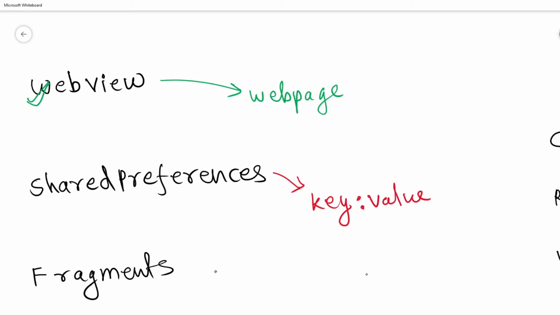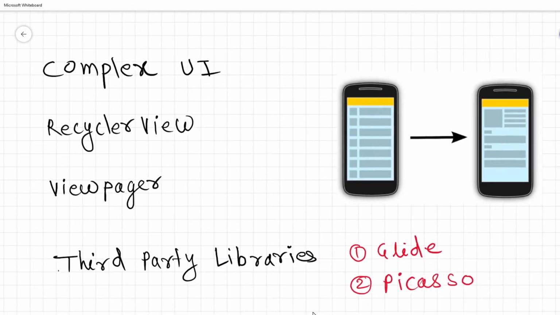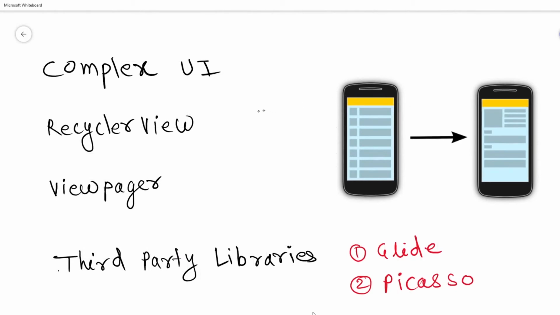By using WebView, shared preferences, and fragments, you can develop a simple browser application which can browse to any website, and when you close it, it will remember the last visited website using shared preferences. So of course these are very easy and important topics of Android development: WebView, shared preferences, and fragments.